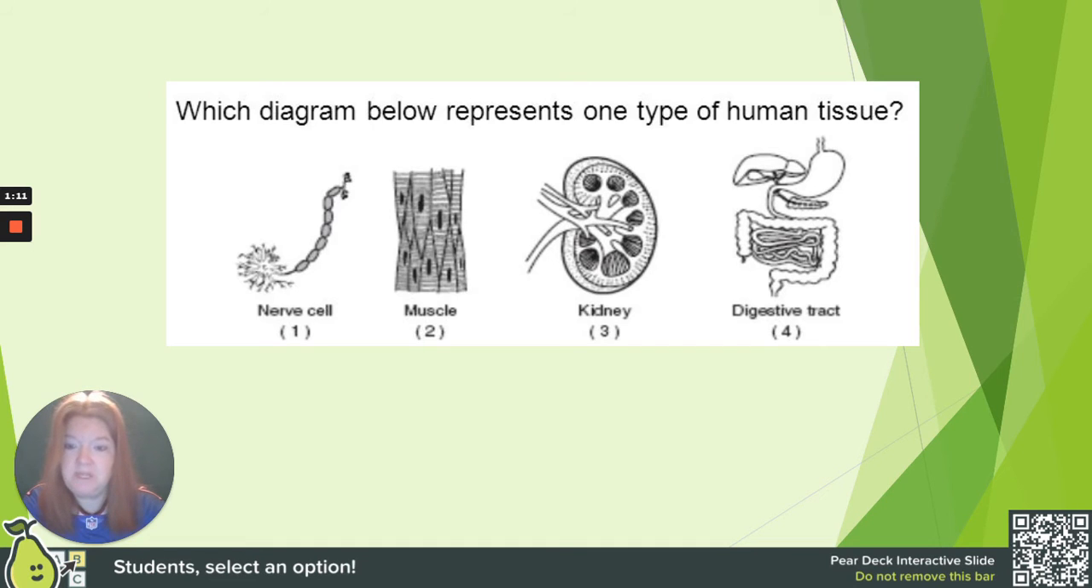Okay, which diagram here represents a type of human tissue? Well, the type of tissue you see would be number 2, the muscle. Number 1 is a nerve cell, that's a cell. Number 3, the kidney, is an organ. And number 4, the digestive tract, that's an organ system.